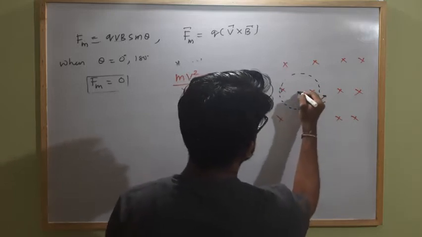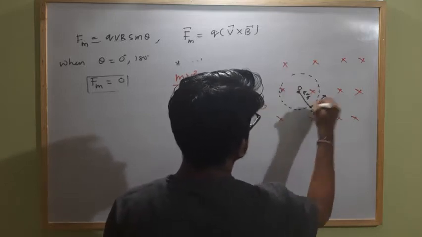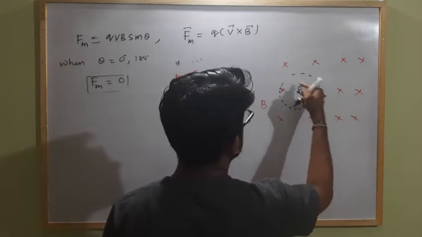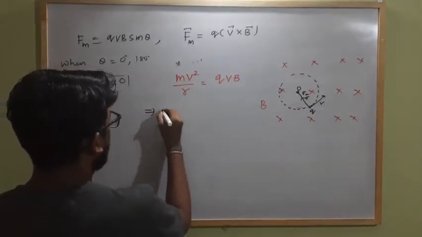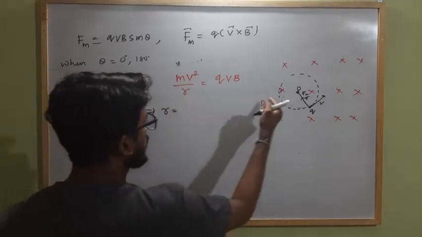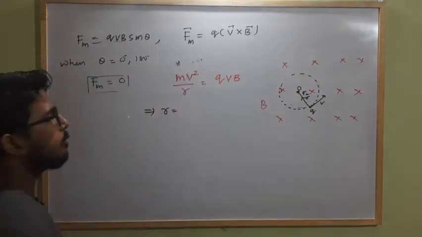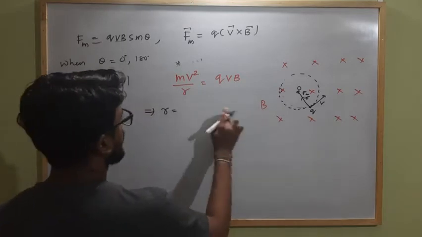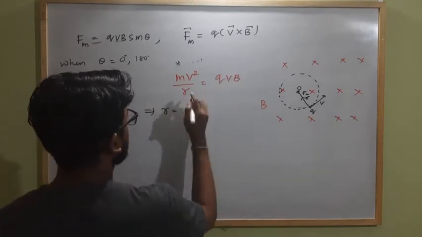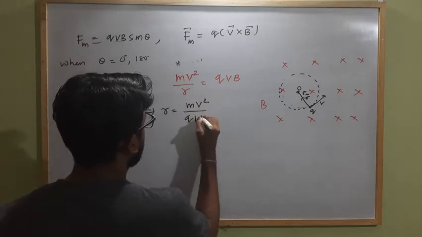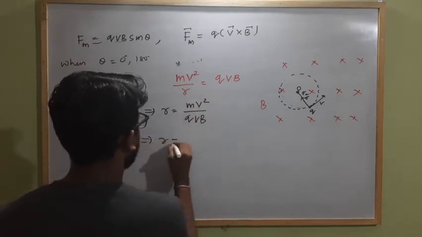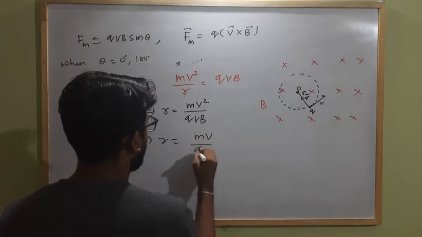This is the radius, this is the center O, this is the circular path, this is the direction, and this is the direction of magnetic force. So from this we can calculate the radius of the circular path along which the charged particle revolves, executing uniform circular motion. Taking r along this direction, m v square by r equals q v B. This implies r equal to m v by q B.